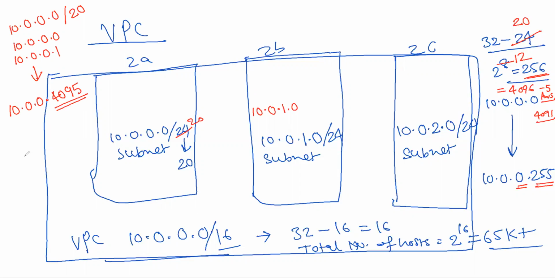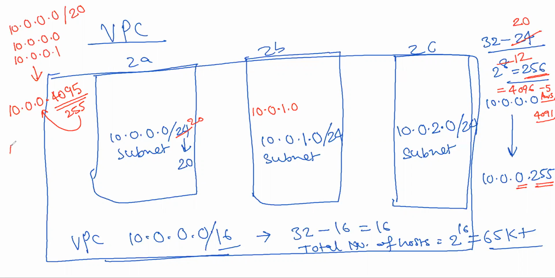But have you seen an IP address like this? No. This will be 0 to 255 only, right? Up to this you are correct, you are thinking in the right direction. You have to keep only up to 255 here and push the remaining to the next place.